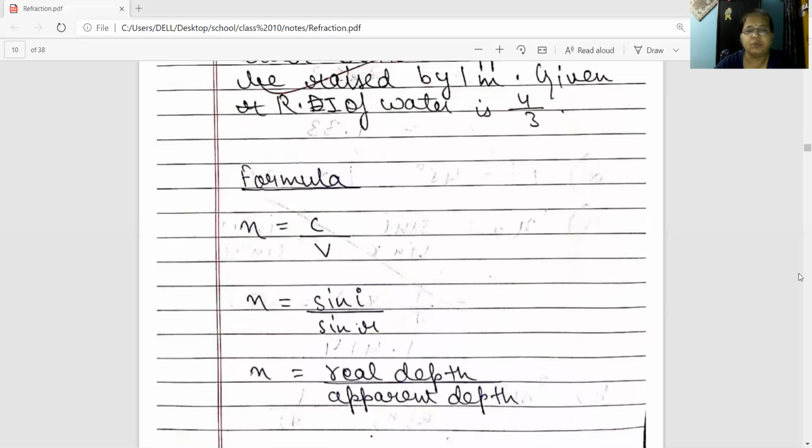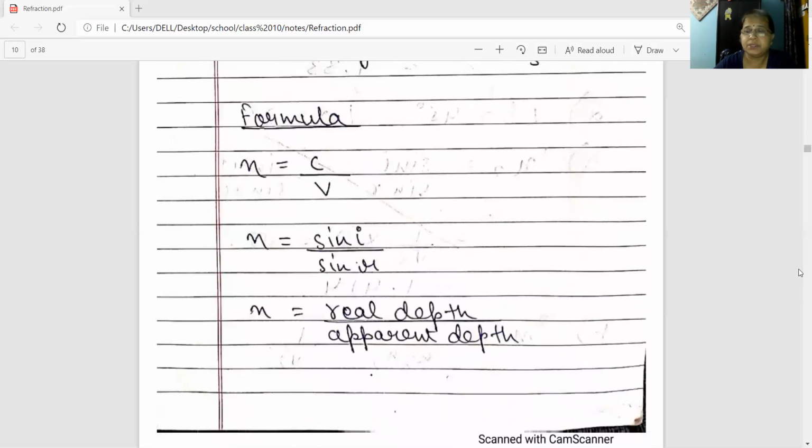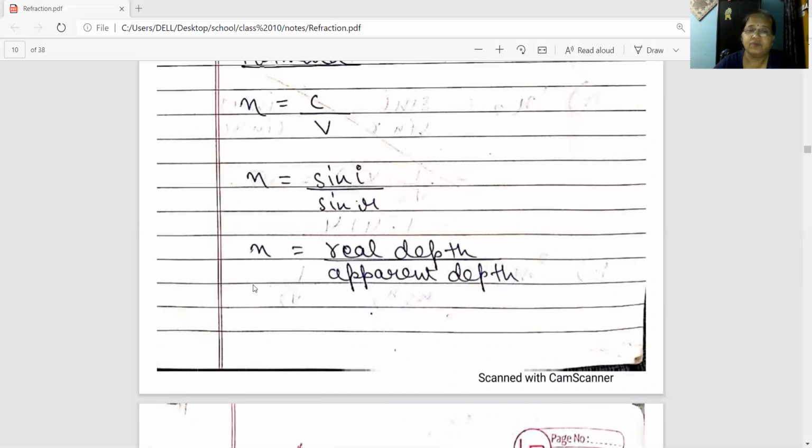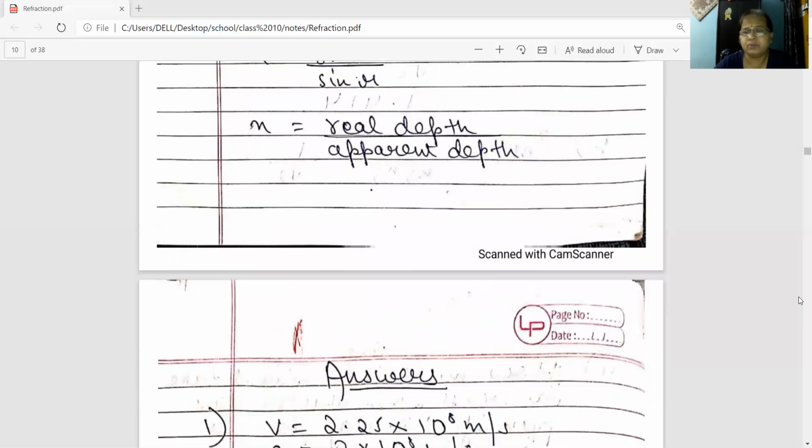Now we have three formulas in hand. Refractive index is actually, this is the relative refractive index. It is the ratio of the velocity of light in vacuum to the velocity of light in a given medium. We also know that refractive index is the ratio of sine i to sine r. And also one formula is there, refractive index is the ratio of real depth to apparent depth. Now let us solve the numericals.